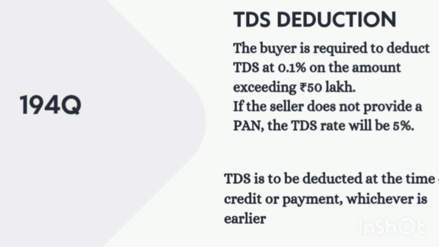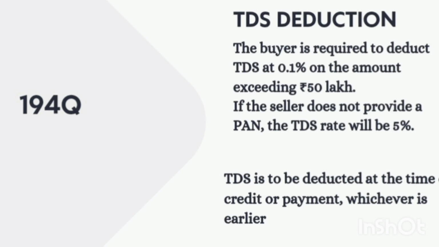Second is 194Q TDS deduction. The buyer is required to deduct TDS at 0.1% on the amount exceeding 50 lakh. Now at what percentage is the buyer going to deduct TDS? At a very low rate, 0.1%. And on what amount? On the amount that exceeds 50 lakh. Suppose your purchase is of 60 lakh, then on 10 lakh the buyer is going to deduct TDS, and if the seller does not provide the PAN, then the TDS rate will be 5%.